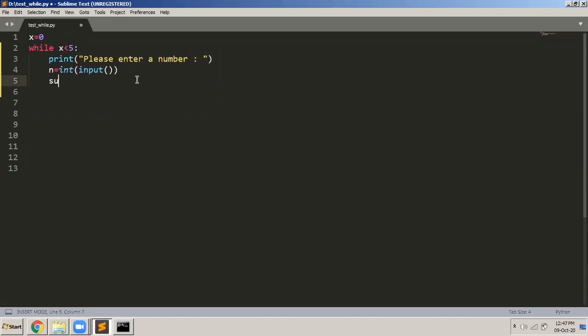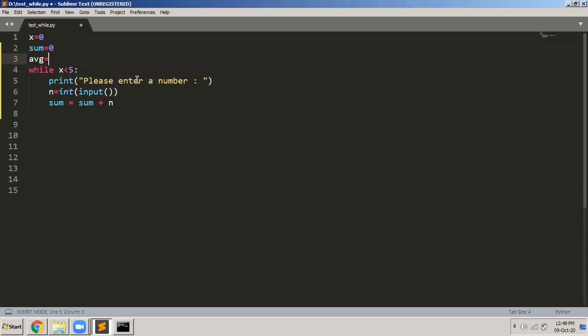Now I want to add that number to a variable called sum. Sum is equals to sum plus n. So I want to initialize this variable sum to 0, and avg is another variable that I want to initialize to 0. I name them sum1 and avg1 because there may be a keyword called avg in Python, and I don't want to get confused with that. So there are two variables, sum1 and avg1, initialized to 0, and then sum is equals to sum plus n. Whatever I read, I add it to sum and put it into this variable.